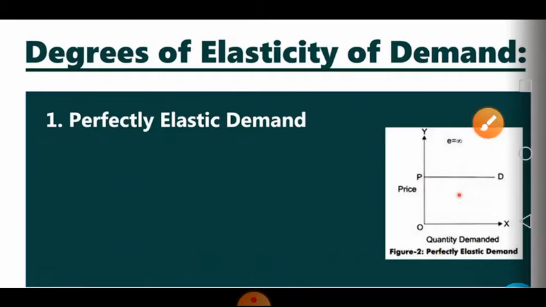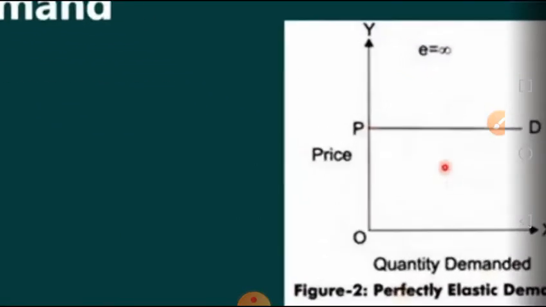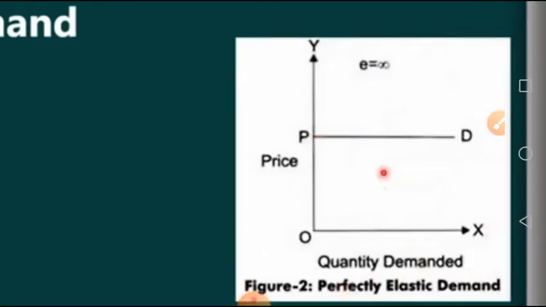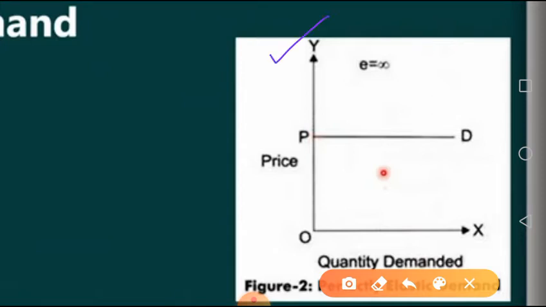topic, perfectly elastic demand. So here is a diagram which will help us to understand this concept in a better manner. This is your y-axis and this is the x-axis. On the y-axis we are keeping the price, denoted with the letter P. O is the origin, and on the x-axis we are putting the quantity demanded.